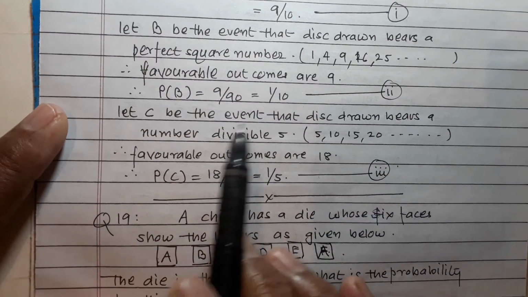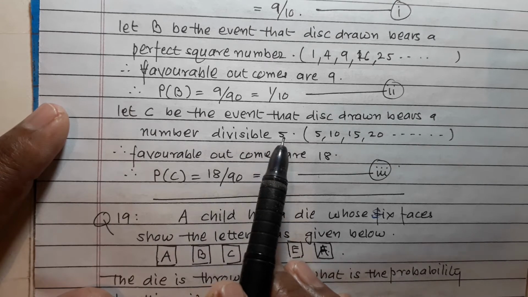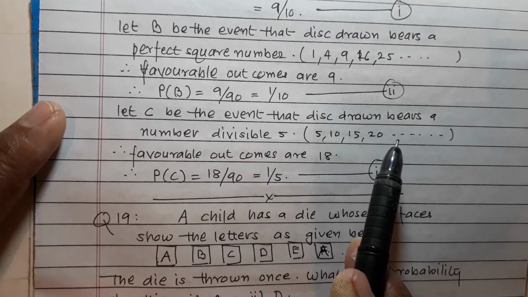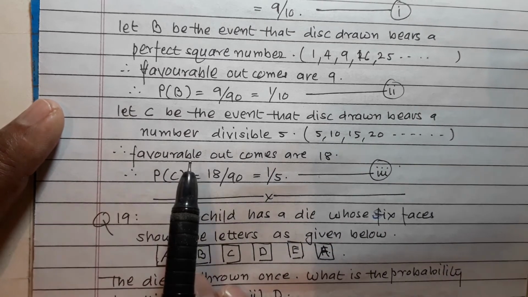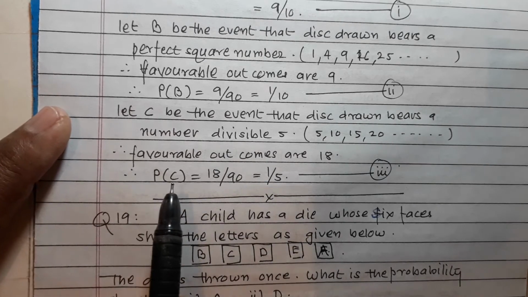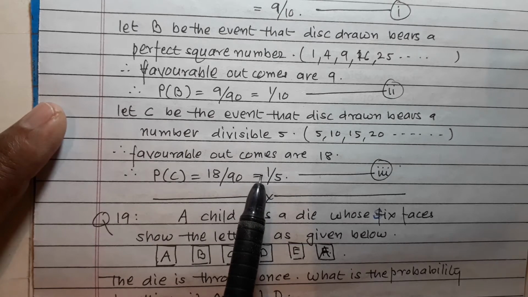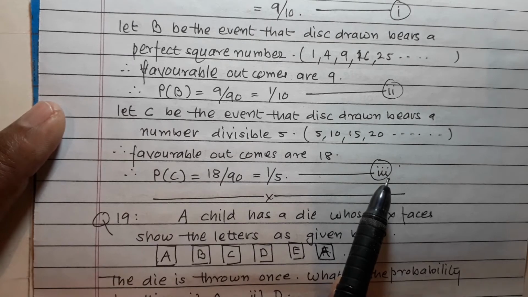Let C be the event that the disc drawn bears a number divisible by 5. So 5, 10, 15, 20, 25, 30 and so on. So favorable outcomes are 18, and hence P(C) is equal to 18 upon 90, which is equal to 1 upon 5. Answer number 3.